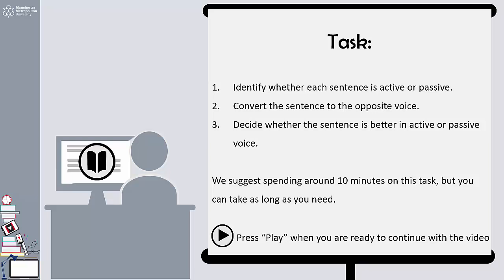You may wish to pause the video now and have a go at the activity underneath. There are 3 sentences. For each sentence, decide whether it is active or passive. Then practice rewriting them in the opposite voice. For example, change the active sentence to passive. After you've done this, compare the two sentences and decide which would be better for academic writing and try to give a reason why. Pause the video now to have a go, and when you're ready to see the answers, press play and they will appear on the screen.